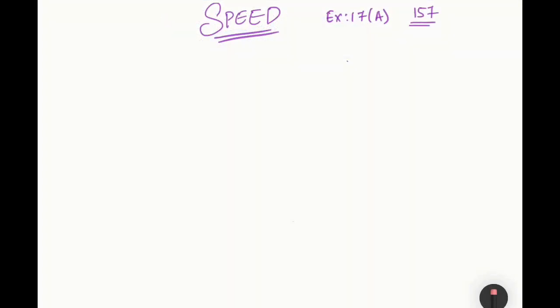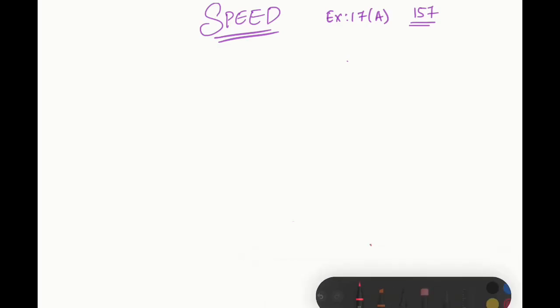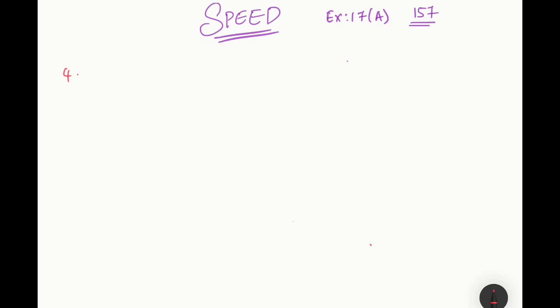Hi students, let us continue with our chapter speed, idea of speed, distance and time. Exercise 17a, we had completed 3 questions in our previous class. Now let me do the 4th question. It's on page number 157 in your textbook. So coming to the 4th question, question number 4.